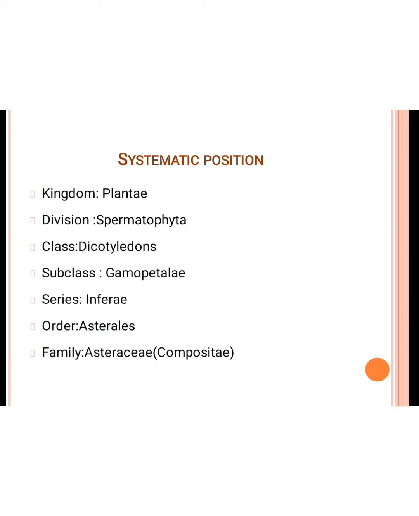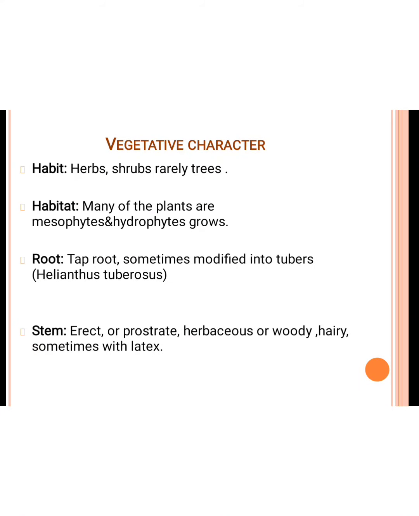It is also called the composite family. In this family, we discuss the unique characters. First is the vegetative character: the habit is herbs, shrubs, or rarely trees. It means that in the Asteraceae family, most of the plants are herbs and shrubs, either tree or climber. Habitat: many of the plants are mesophytes and hydrophytes. They do not grow in the dry season. They mostly grow in aquatic or moderate conditions. Roots are a taproot system and they sometimes modify into tubers.